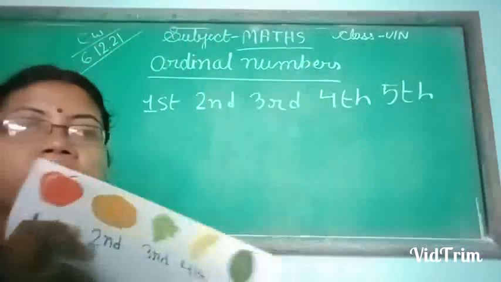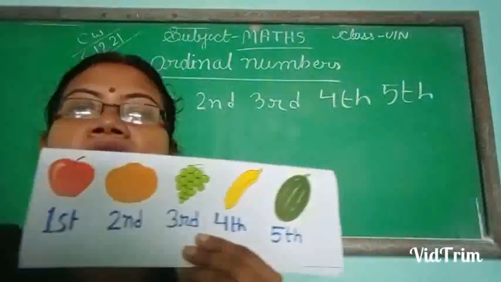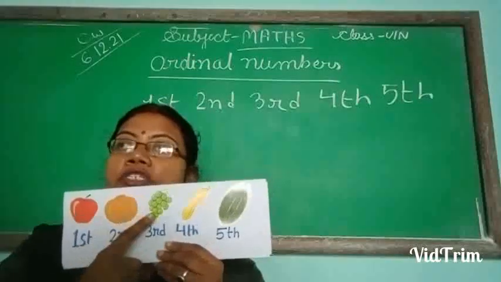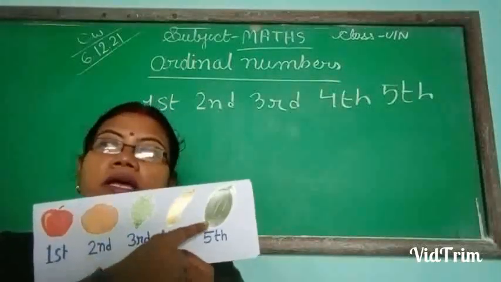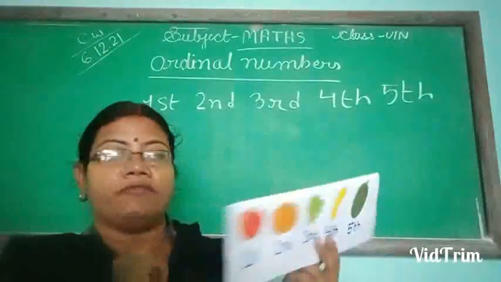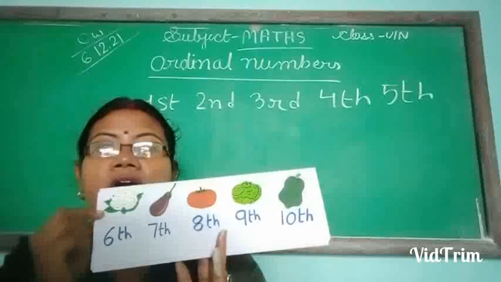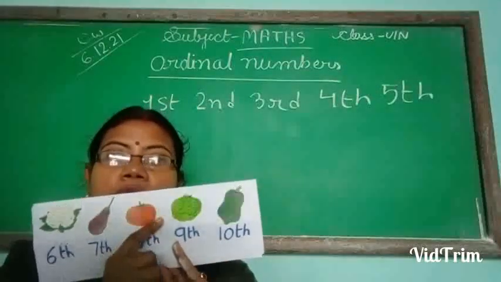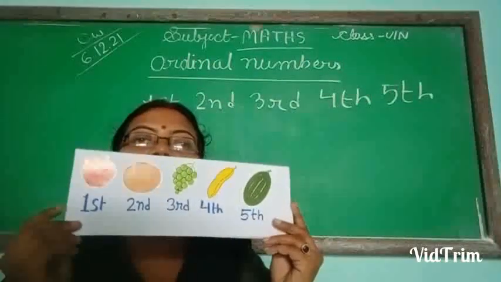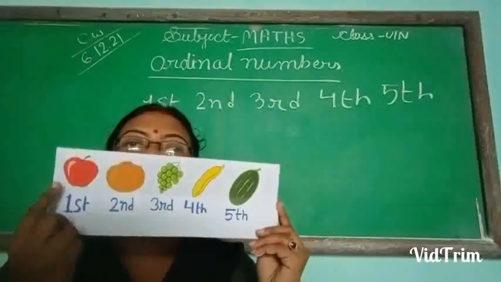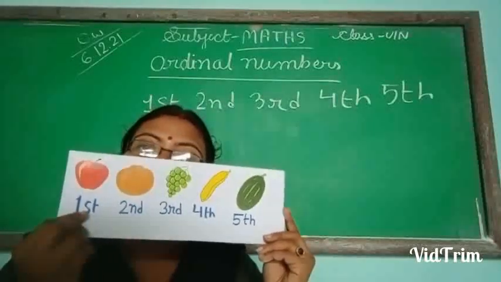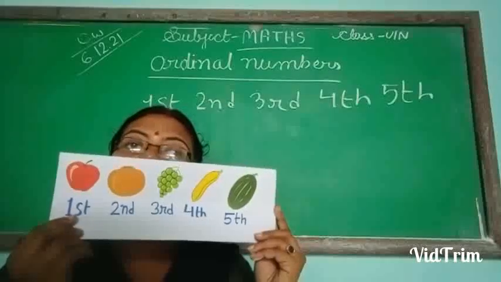See this one, this is a mix of fruits and vegetables. This one is apple, orange, grapes, banana, and after that watermelon. After that I have cauliflower, brinjal, tomato, cabbage and papaya. See, I have written some numbers over here. It is 1, and I have put also ST, so it is pronounced first.